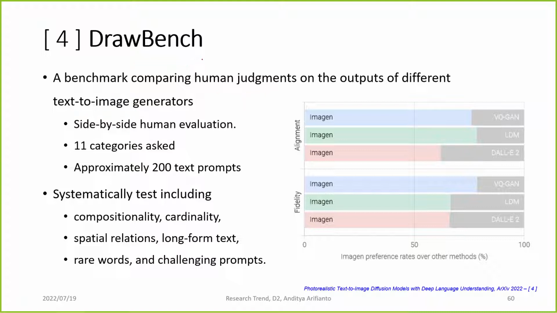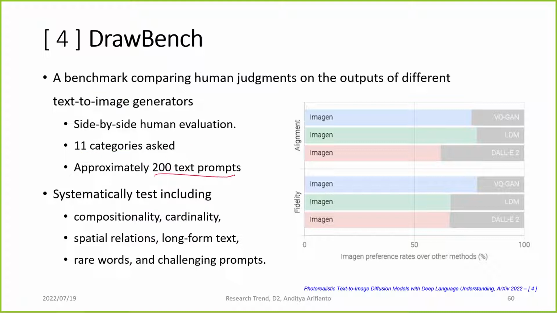So they thought that with many text-to-image models introduced in recent years, it becomes more and more difficult to judge which model is better. So they introduced DrawBench, an evaluation benchmark with 11 categories of prompts, approximately 200 prompts, that other text-to-image models can use to better judge the performance of their model.